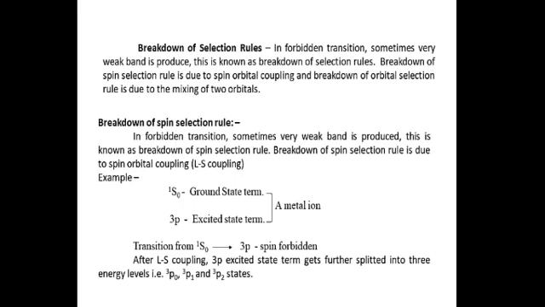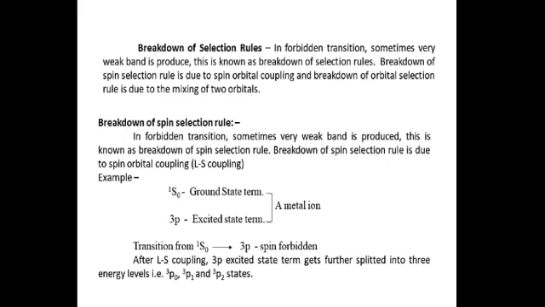Then breakdown of selection rules. In forbidden transition, sometimes very weak band is produced. This is known as breakdown of selection rules. Breakdown of spin selection rule is due to spin orbital coupling, and breakdown of orbital selection rule is due to mixing of two orbitals.